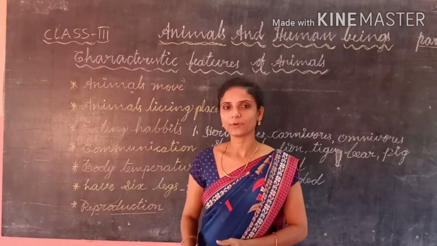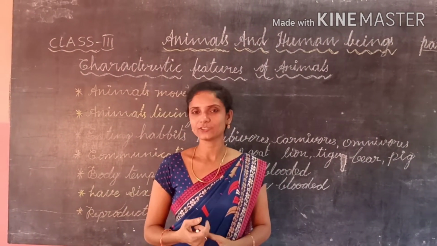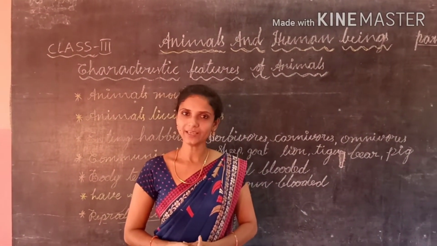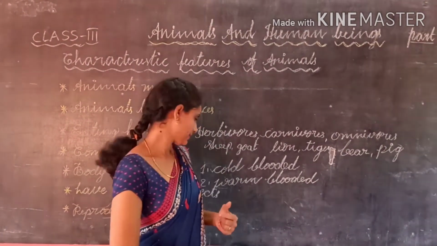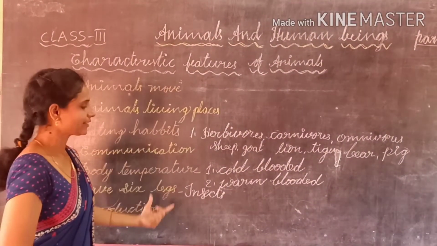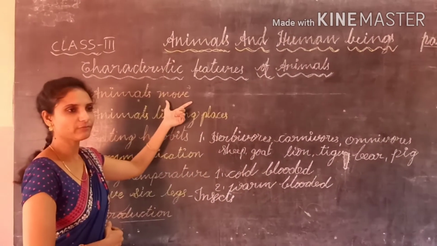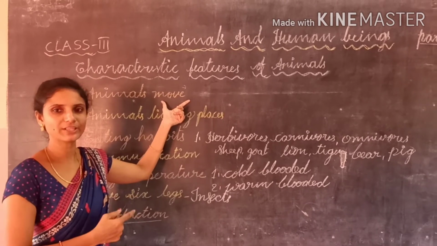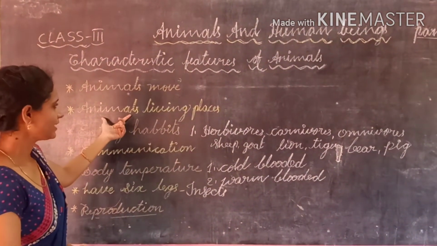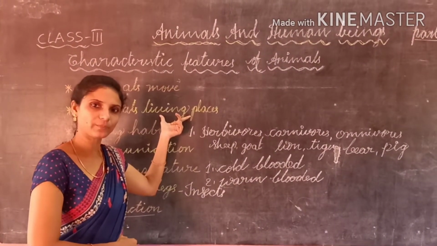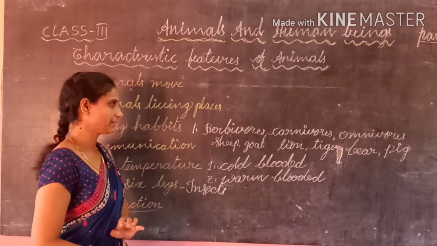So what is meant by reproduction? The process of producing young ones of its own kind is called reproduction. It is of two types, by laying eggs and by giving birth. These are the characteristic features of the animals. Animals move from one place to another in search of food and shelter and to protect themselves from enemies. And some animals live in the natural environment, some live in houses made by them.